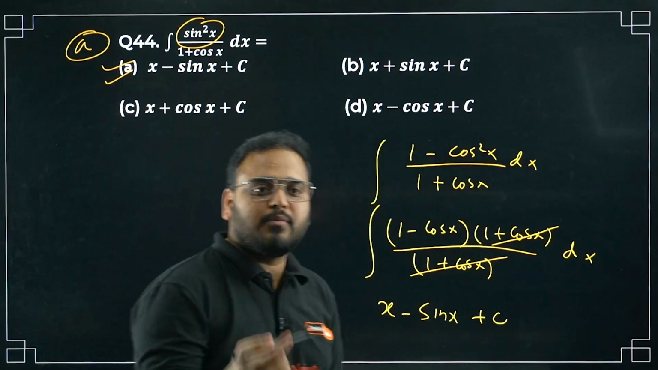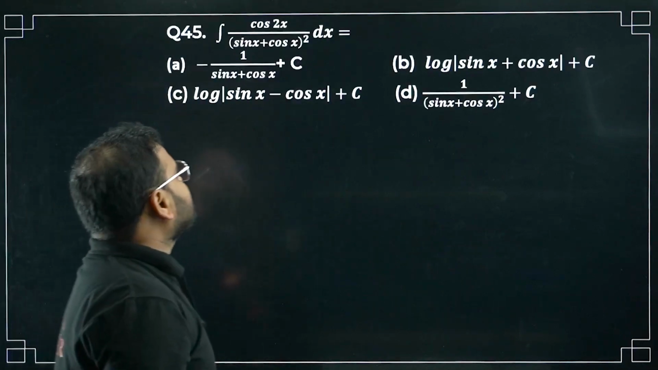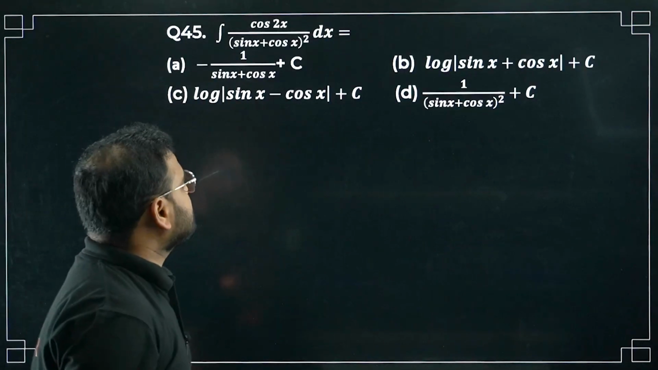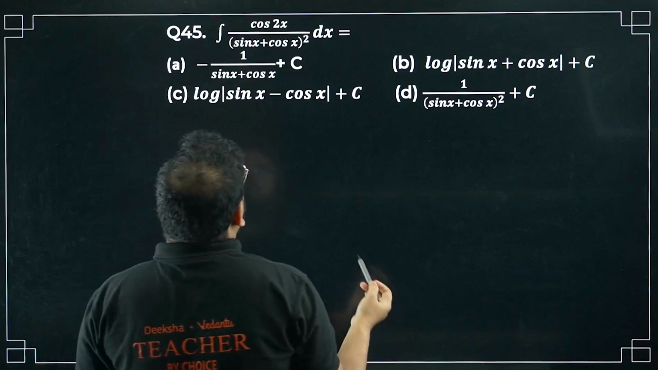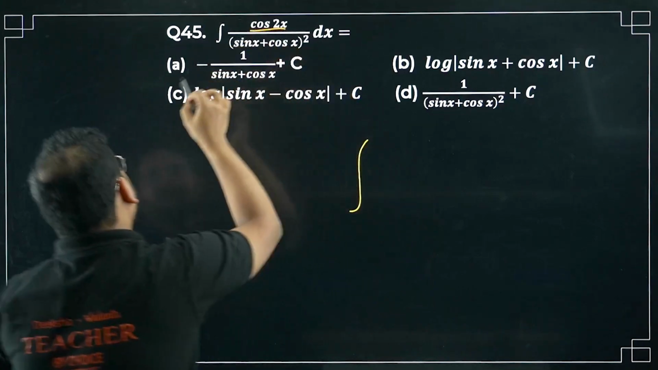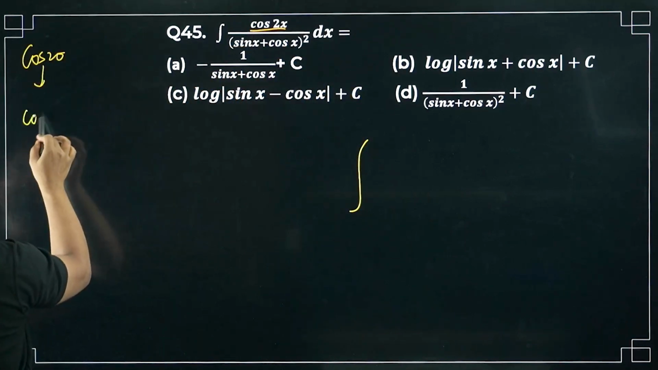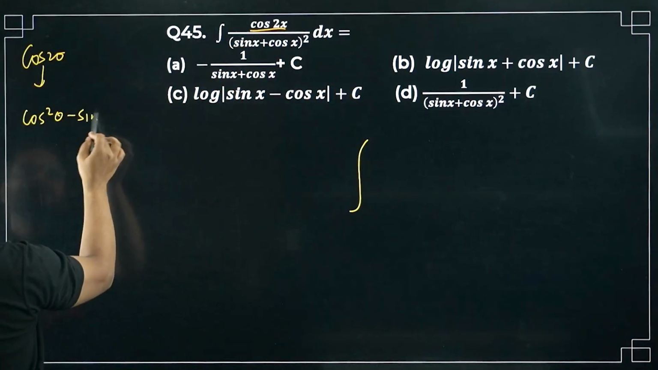Let's move on to question number 45 now. Cos 2x upon sin x plus cos x the whole square dx. Can you solve this, sir? Of course we can solve it, sir. Very simple. Cos 2x, sir, we have a formula. Remember this. Cos 2 theta equals cos square theta minus sin square theta.